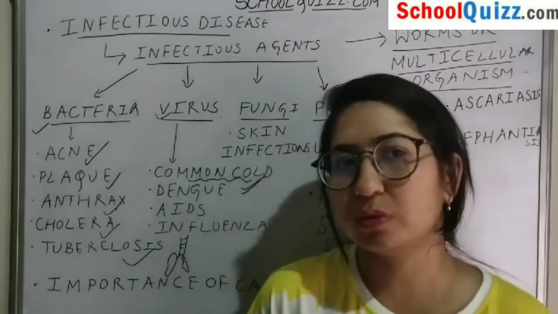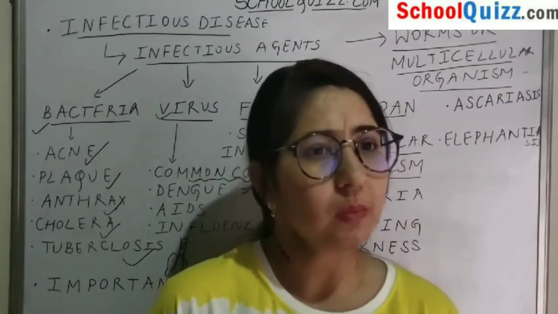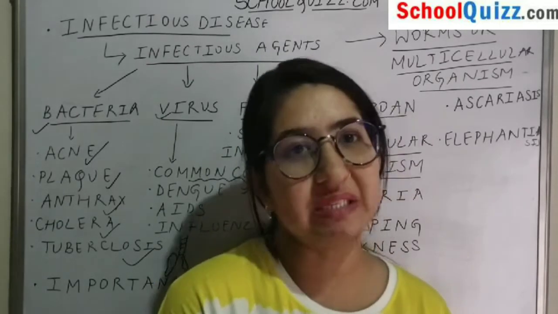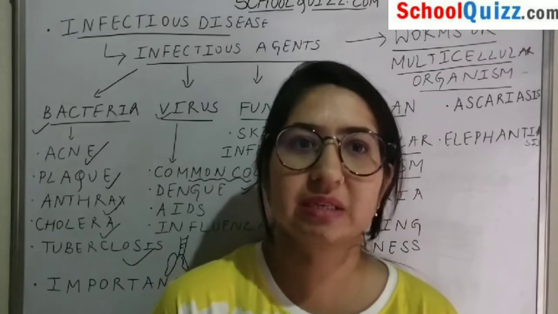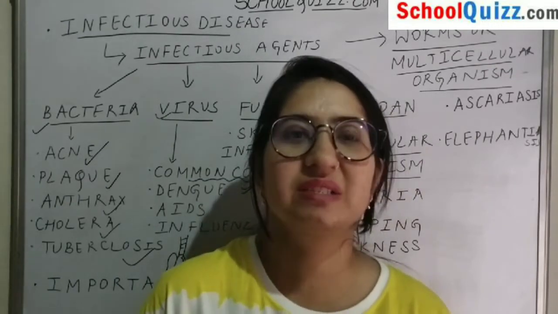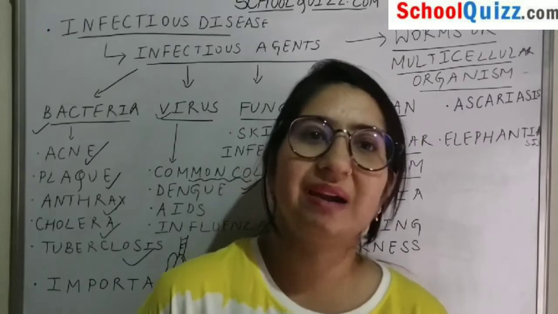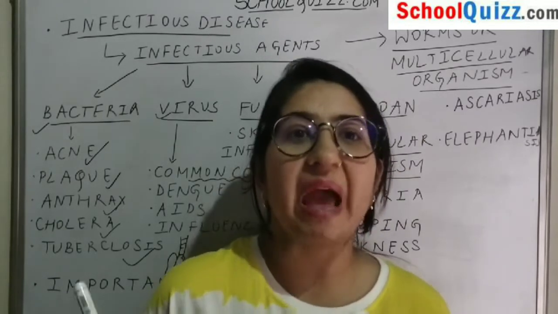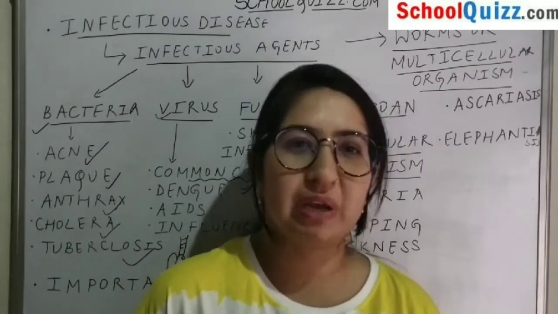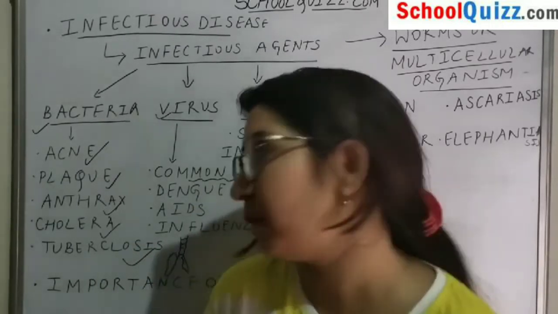Because the common cold is caused by a virus, and we don't have a particular medicine for viral diseases. With time the virus gets weakened and our body becomes more immune to that condition, and only then do we heal.